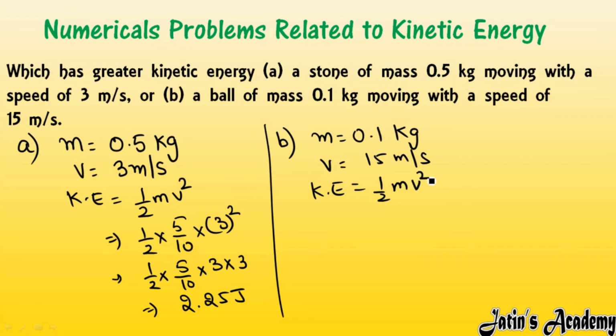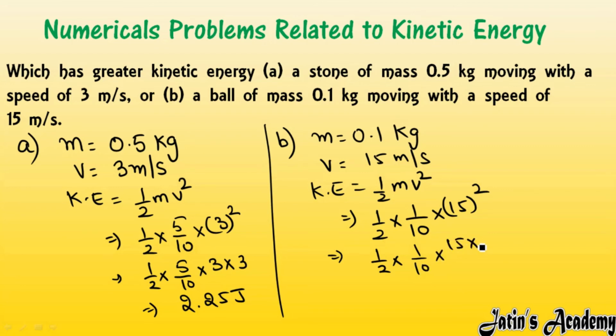Kinetic energy formula is half mv square. So just put the values of mass and velocity in the formula. You will get half multiply mass, 1 by 10 means 0.1, multiply velocity square, 15 square. Here you will get 1 by 2 multiply 1 by 10 multiply 15 multiply 15.